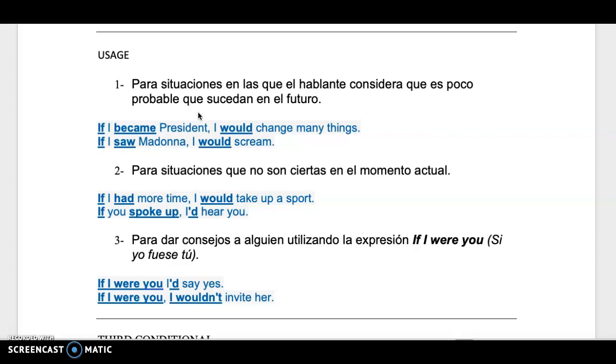Entonces, por ejemplo, if I became president, I would change many things. Si yo me volviera presidente, yo cambiaría muchas cosas. Another example is, if I saw Madonna, I would scream, ¿ok? Si yo viera a Madonna, yo gritaría, ¿ok?